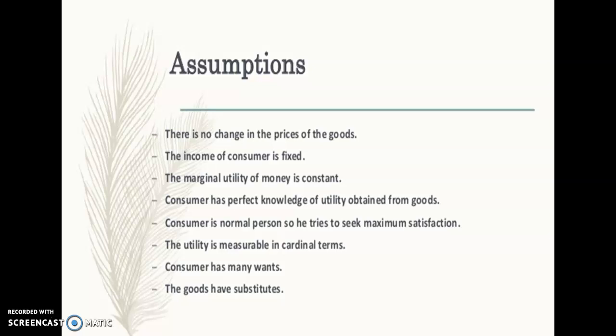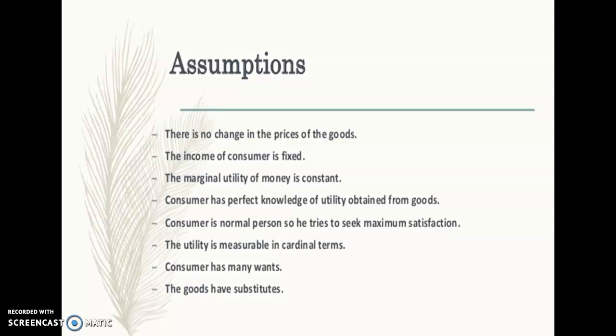Next one, consumer has perfect knowledge of utility obtained from the goods. That means that the consumer knows what product he is using, how he is using it, or how he is supposed to use it and everything. He has complete knowledge about the products. Consumer is a normal person. So what does it mean? He understands everything and he tries to get the maximum satisfaction.